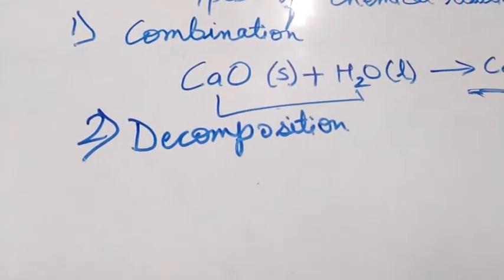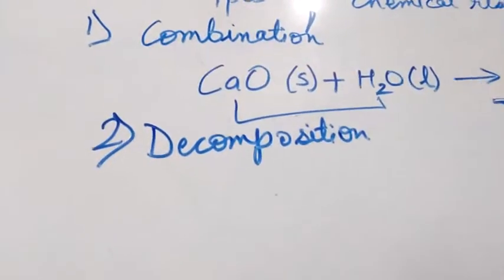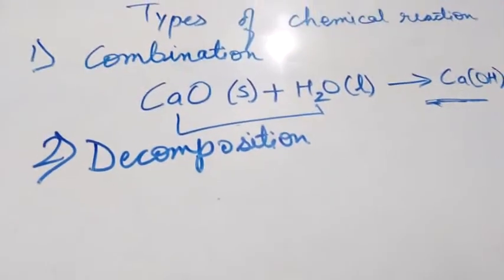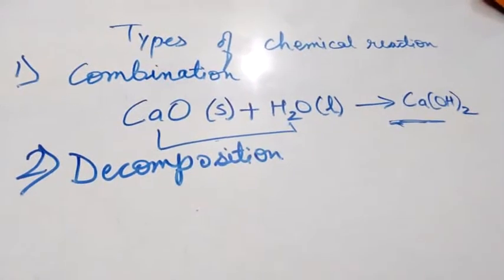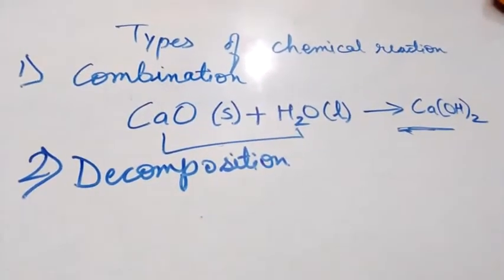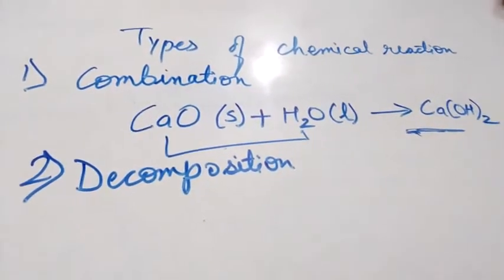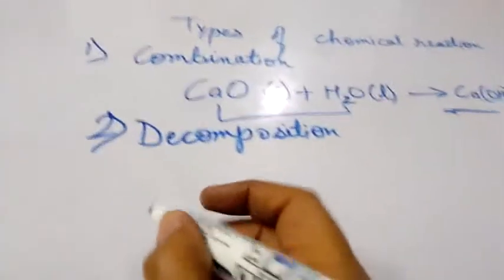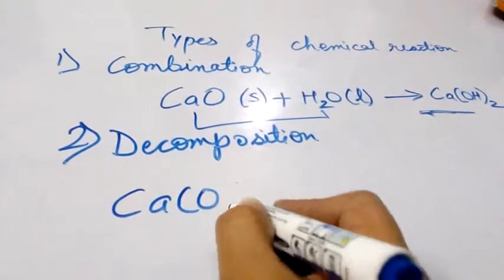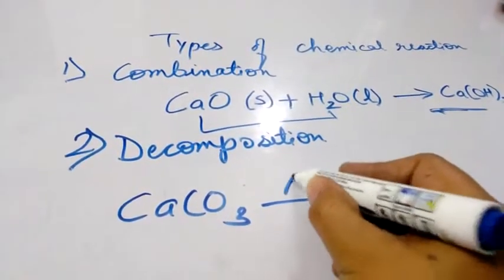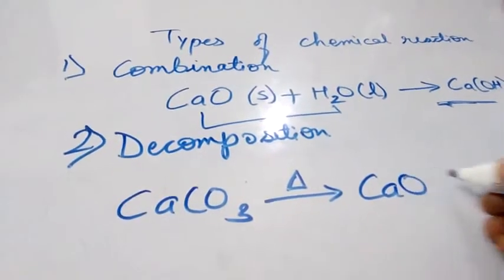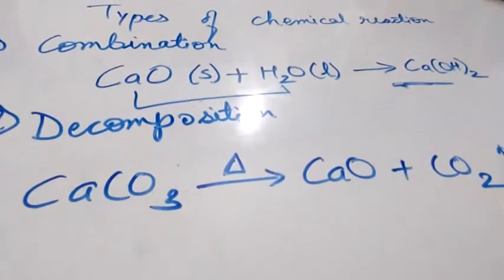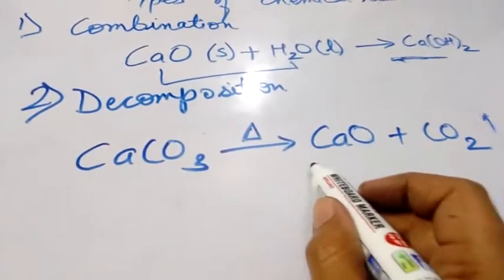First is thermal decomposition, in which a substance is heated to break it into two or more products. For example, if calcium carbonate is heated, it gives calcium oxide and carbon dioxide. Calcium carbonate is CaCO3, when it is heated, it gives calcium oxide and carbon dioxide gas is evolved. So this is called thermal decomposition.